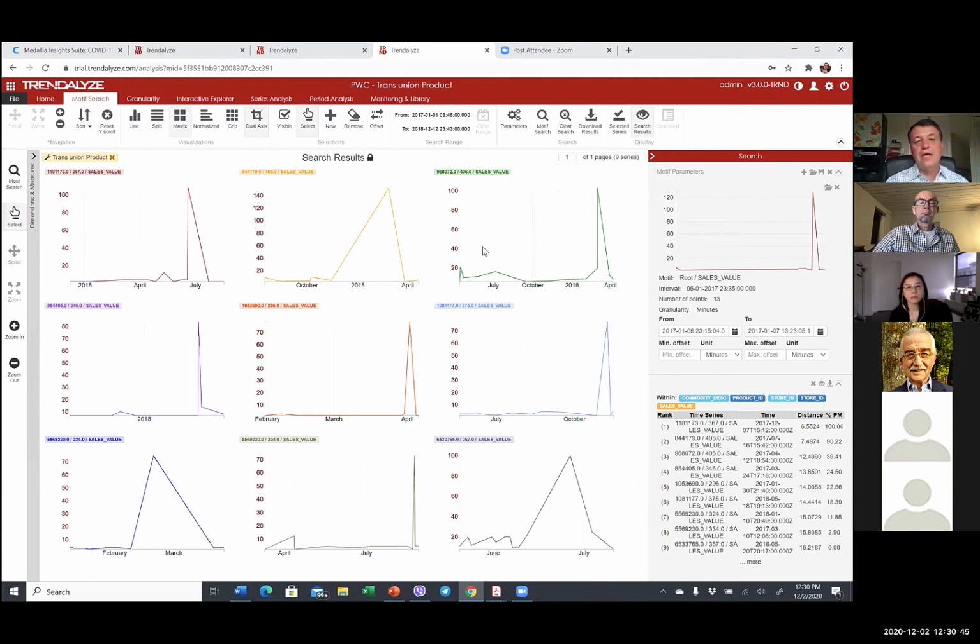The one thing I wanted to emphasize is that patterns in real life are never identical. They're never 100% the same. This is why the complex math comes into place. So we can say that these two patterns are mathematically the same, even though this one has a bump here and this one has a bump here. And that becomes extremely important when we're dealing with very, very large data sets.